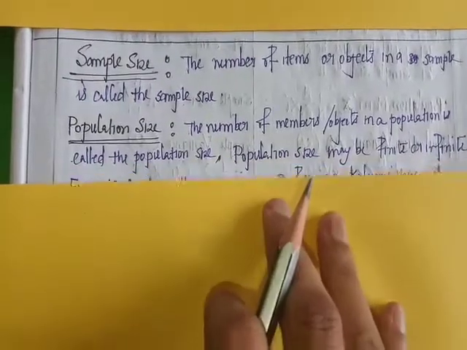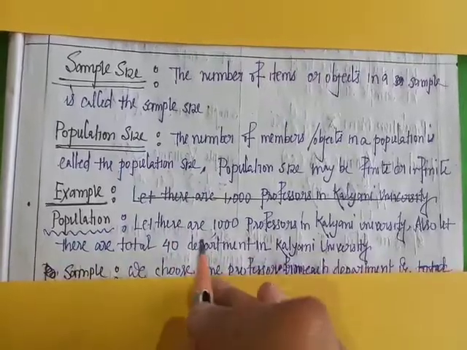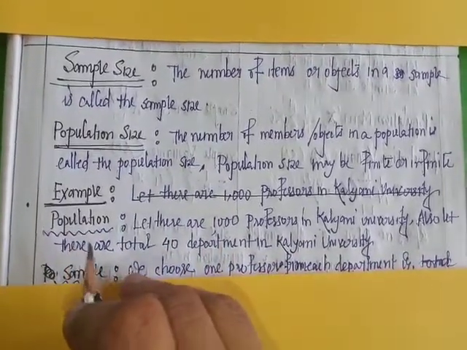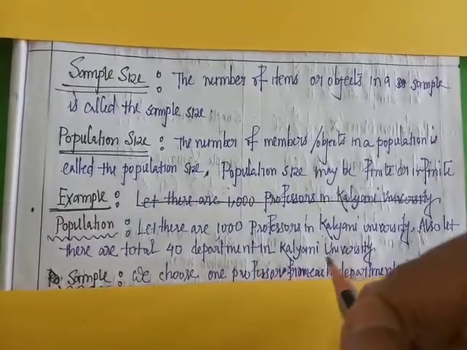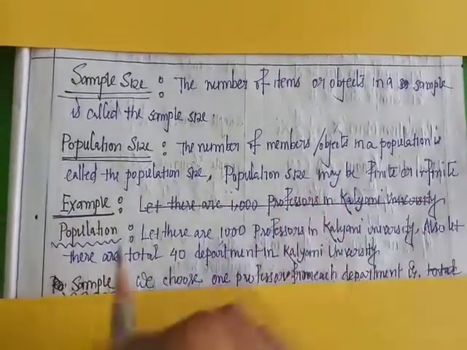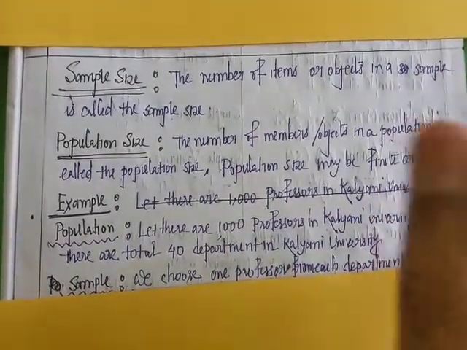Let us take an example. Let there be 1000 professors in Kalyani University.